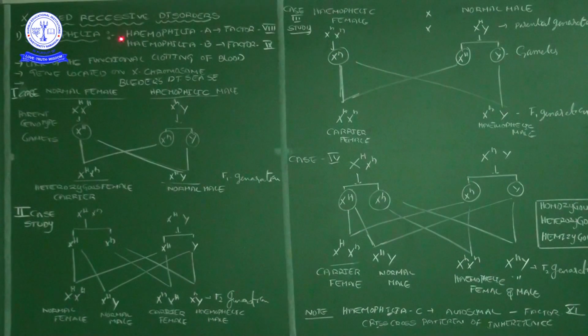At mutation, it acts as a recessive gene. I will explain why it acts as a recessive gene. So totally, hemophilia is a blood clotting disorder, a lack of proper functional clotting of the blood, with the gene located on the X chromosome, also called Bleeder's disease. Now, types of hemophilia: hemophilia A, hemophilia B and hemophilia C also. At the end of this video session I will tell about hemophilia C. What is hemophilia A and what is hemophilia B?